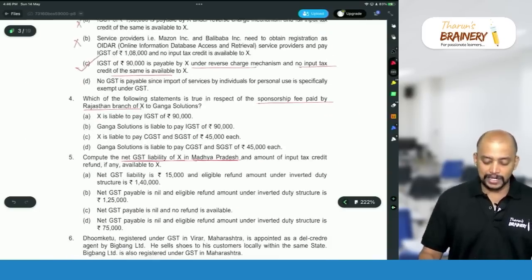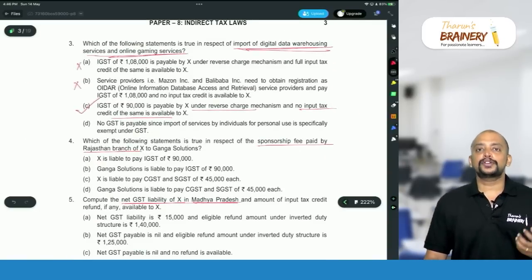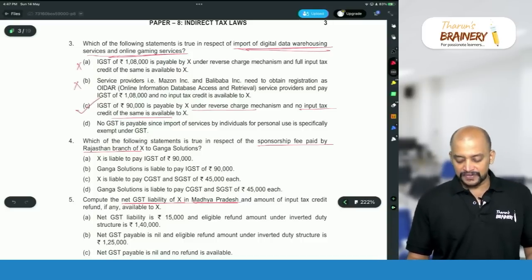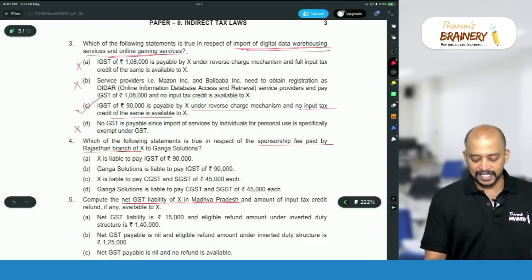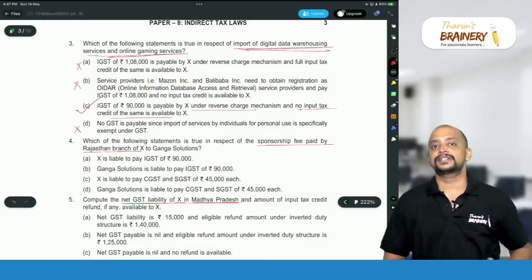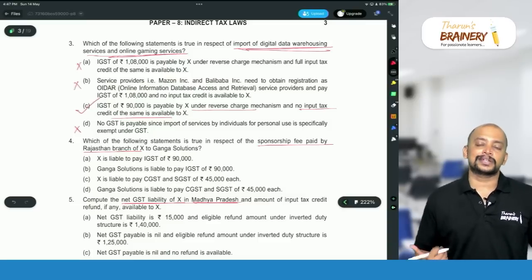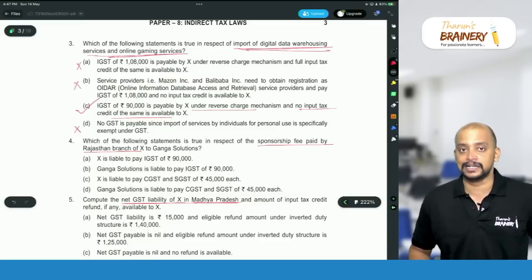So that's why ITC is not available. Inward supply should be used or intended to be used in the course or furtherance of business. And no GST payable since import of service by individual for personal use is specifically exempt, no, that is for services other than OIDAR. Other than OIDAR services imported by a non-taxable recipient is exempted, but that is not applicable here.